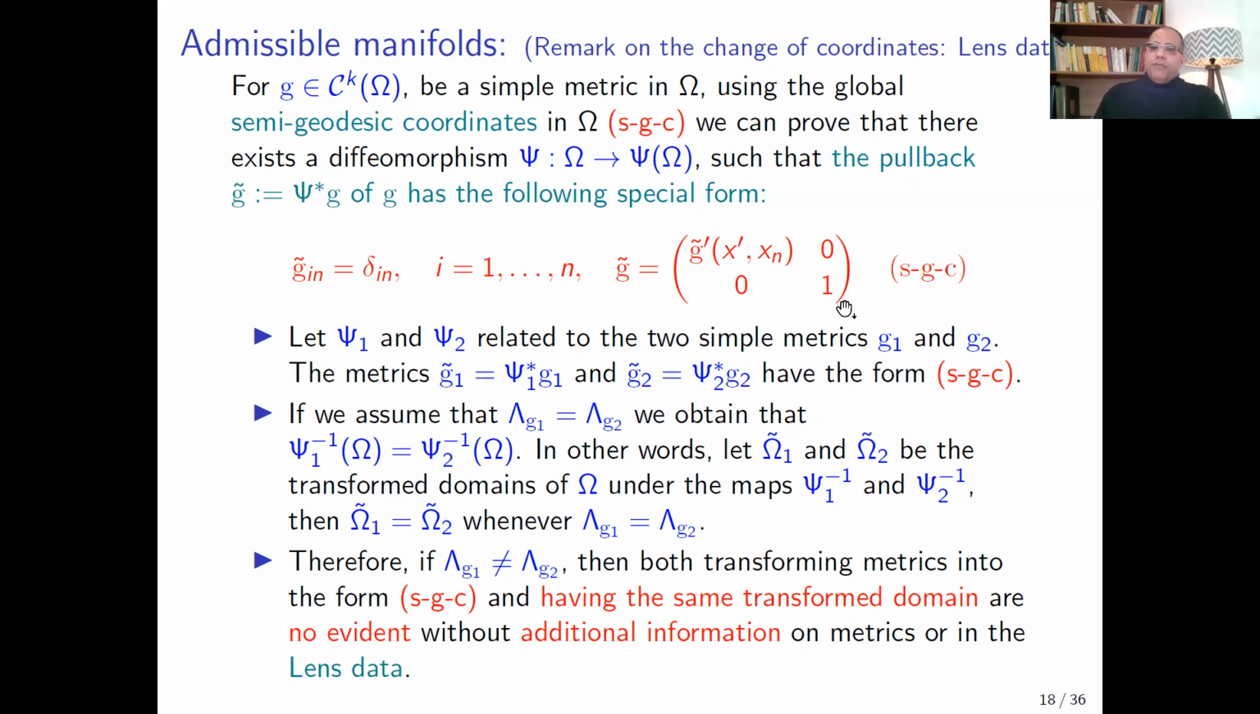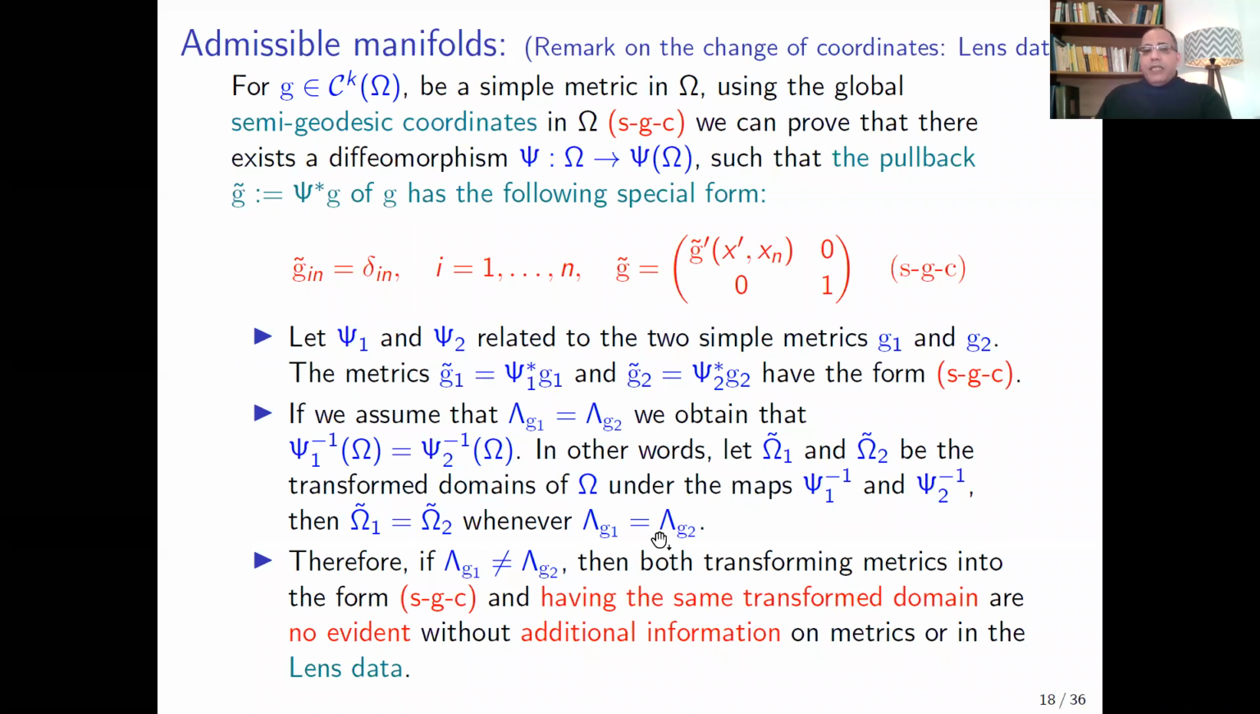Now, if you have two simple metrics, G1 and G2, and if you consider psi1 and psi2, the related diffeomorphisms to these metrics G1 and G2, and if you assume that we have the same global Dirichlet-Neumann map, we can prove that the transformed domains of omega with respect to the maps psi1 inverse and psi2 inverse are the same. In other words, if you denote by omega1 tilde and omega2 tilde the transformed domains of omega, then omega1 tilde equals omega2 tilde.